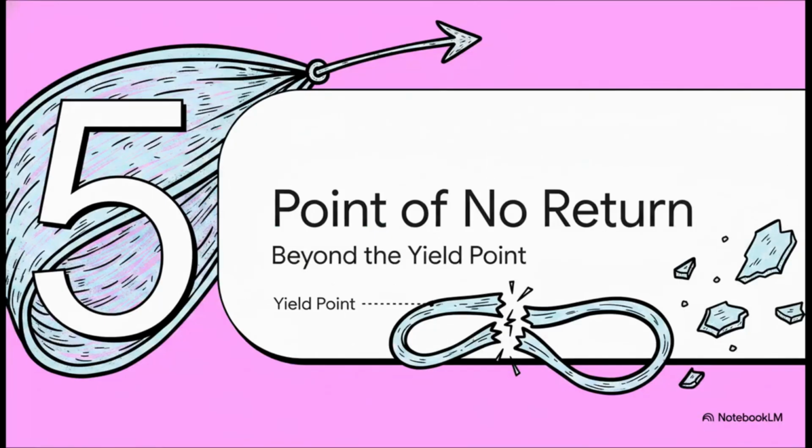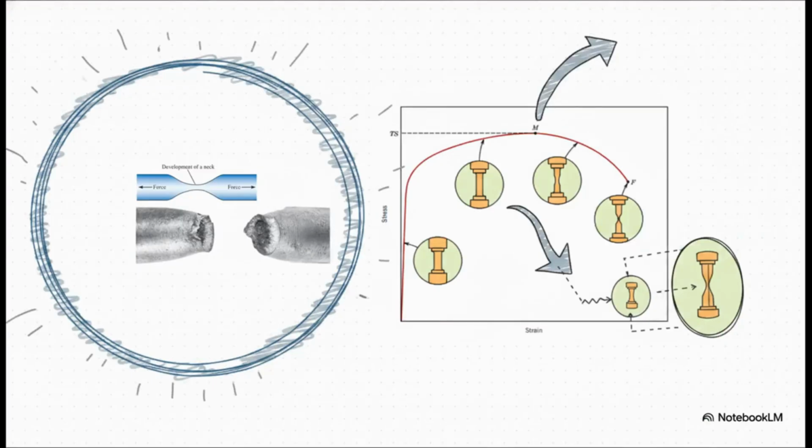Section 5. Point of no return. Let's see how this actually builds in physical reality once we pass that yield point. On the graph, you hit the ultimate tensile strength, which is the absolute peak stress a material can handle, and then the line literally starts curving downward before breaking. Look at what happens physically. That downward curve corresponds to a phenomenon called necking. The metal literally forms this localized, thinned-out neck as it aggressively stretches right before it snaps completely in half.